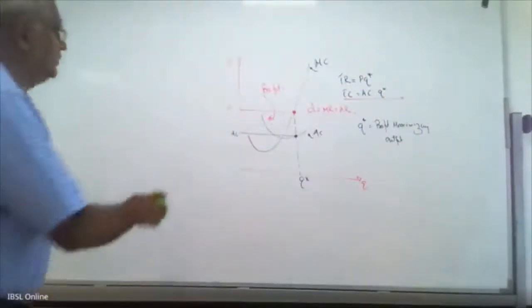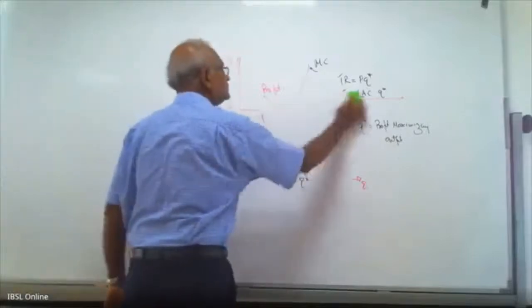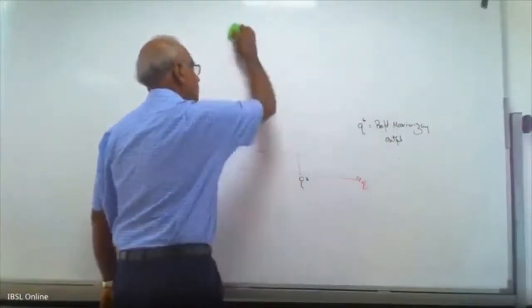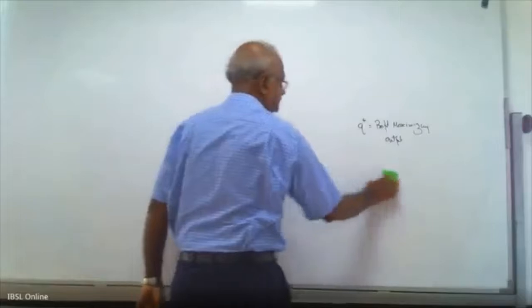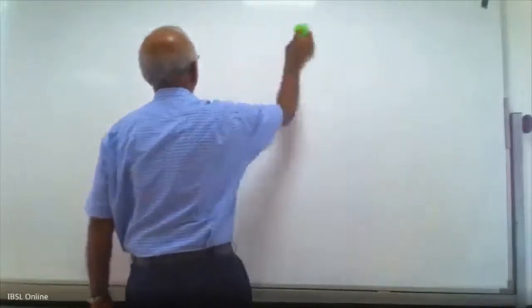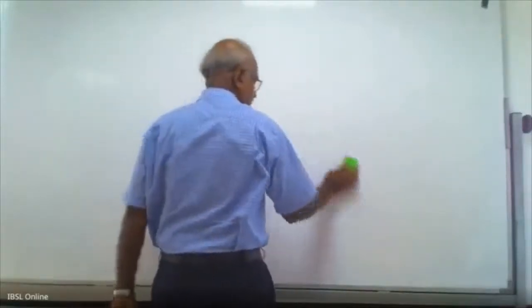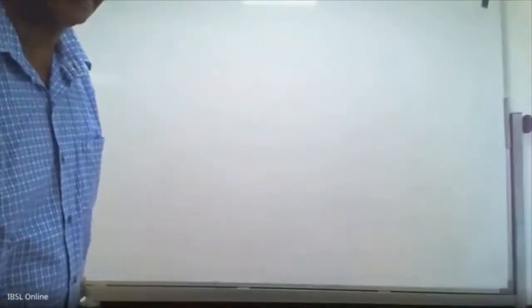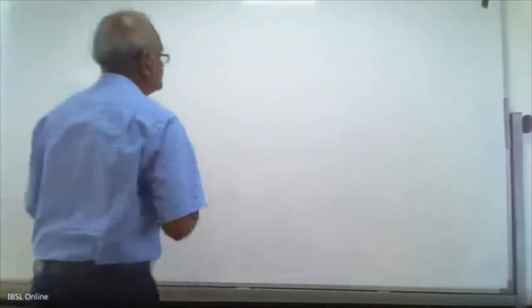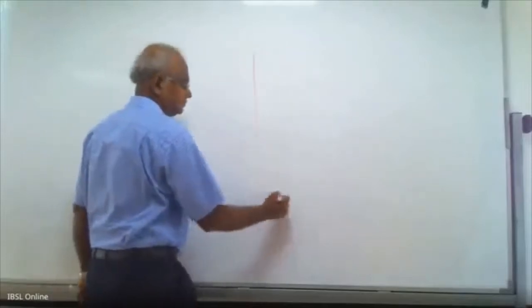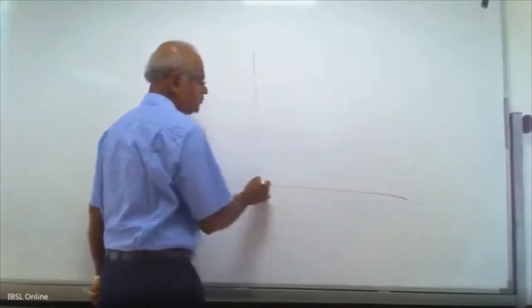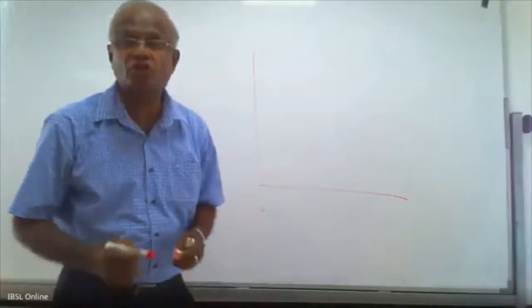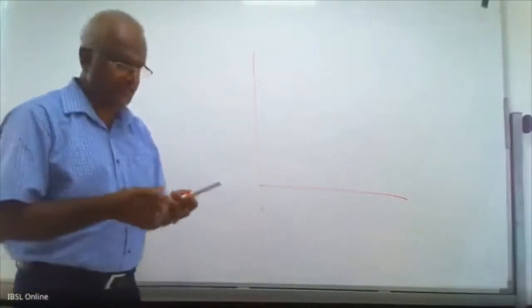I will draw this diagram. Firm's output decision in the short run.